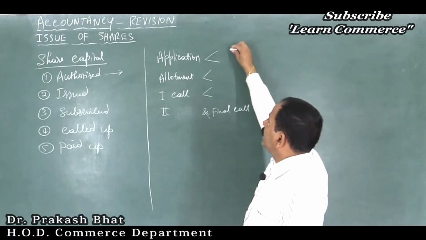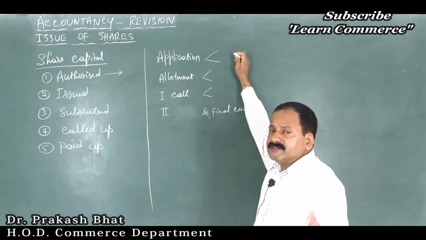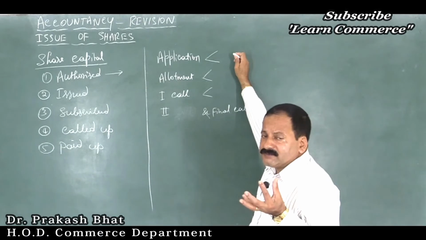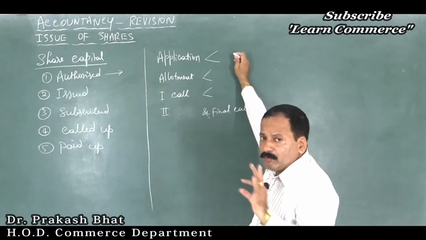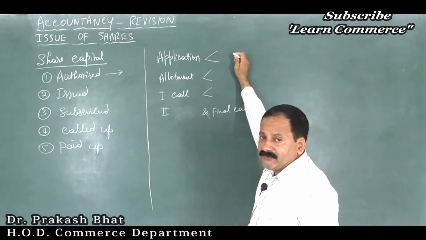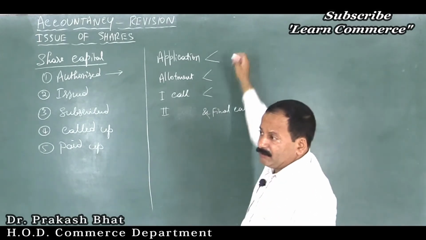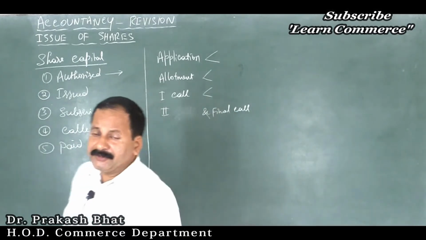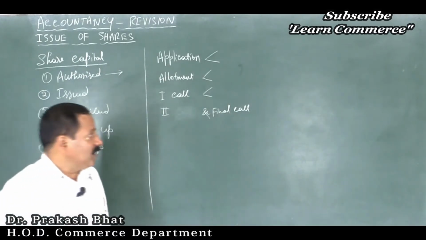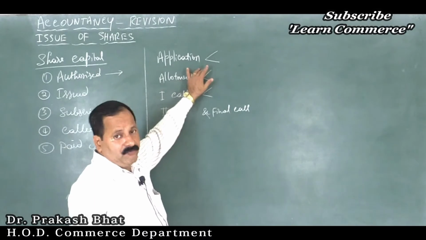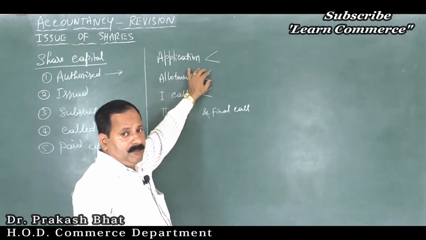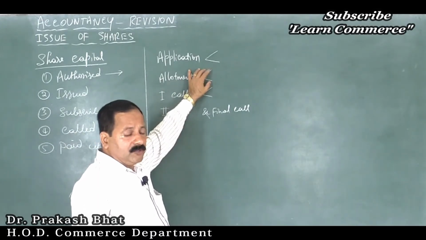So during application stage, what we will do is, we will collect money first, then that amount will be transferred to share application account. So two accounts affecting here are, first one is bank account, because money is collected through bank and not cash, so cash will not come in case of issue of shares. 99% it will be bank only.